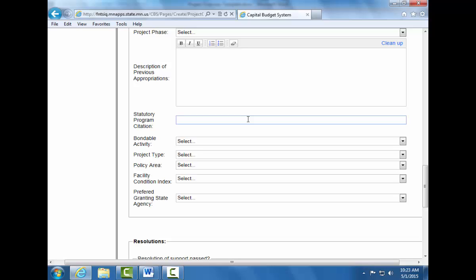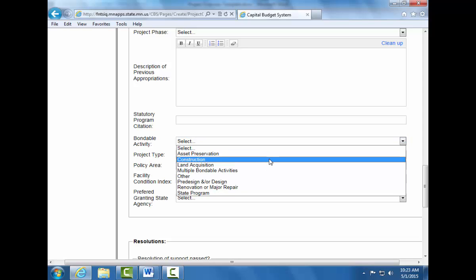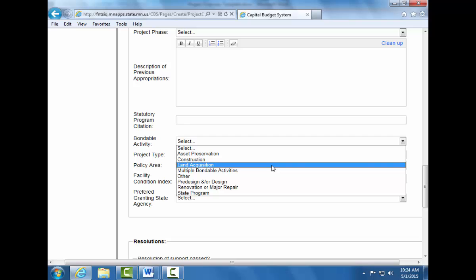Select the bondable activity from the drop-down menu. Asset preservation is defined in Statute 16B-307. Construction is defined in Statute 16B-335, Subdivision 1. The use of funds to acquire land, easements, options, or land with buildings or other improvements is land acquisition.